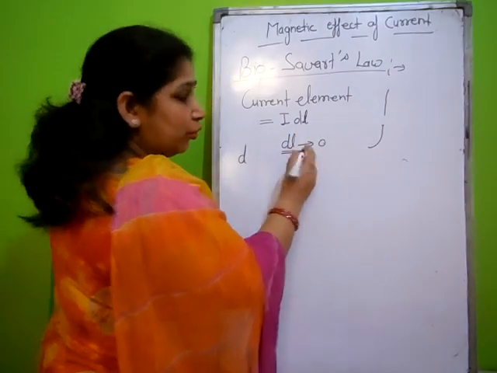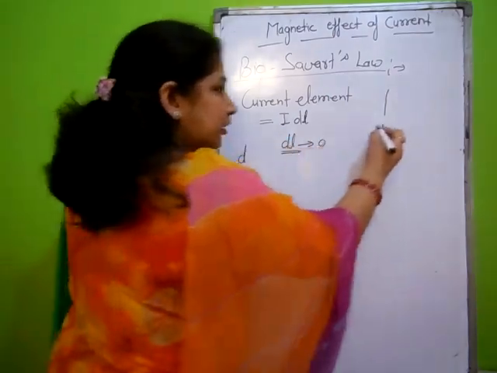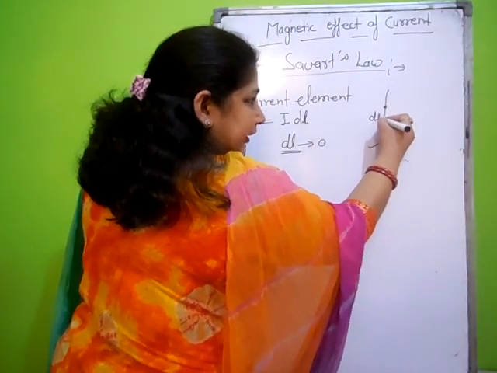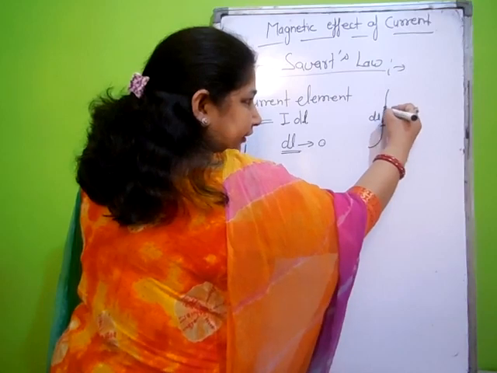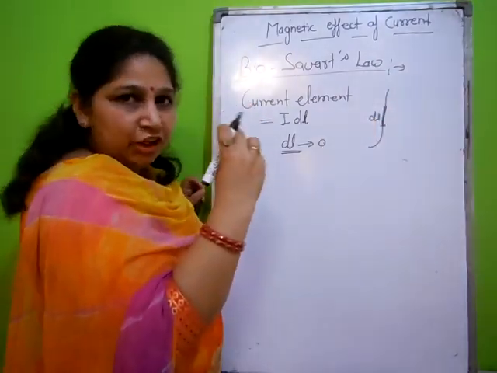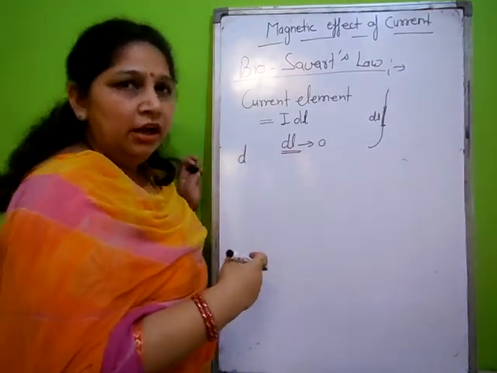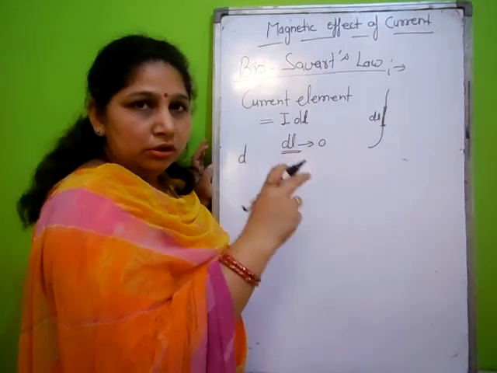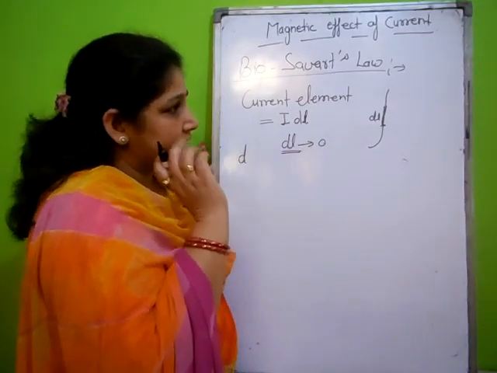Now, dl tends to 0, meaning a very narrow length. But for proper representation, suppose this is the length dl of the conductor, and we have to find the magnetic field due to this length of conductor. Then we can find the magnetic field due to the whole length of the conductor.